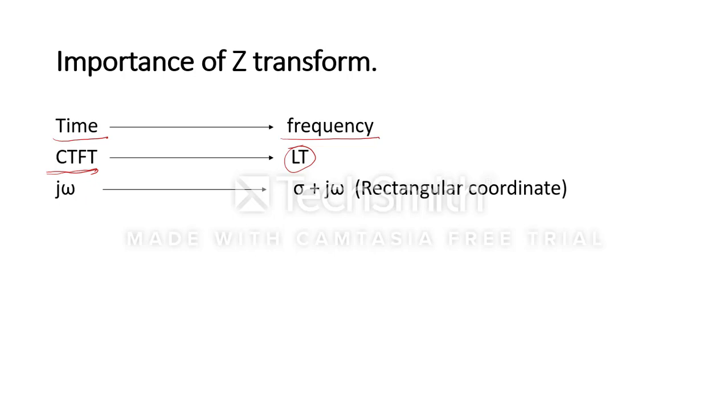If you remember, in case of continuous time Fourier transform, it was necessary that the particular signal should fulfill the Dirichlet condition, then only the signal was valid for Fourier transform. Because of that reason, we were going towards Laplace transform, because in Laplace transform there was no such restriction. Only the thing was the signal should be continuous time. If the signal is a continuous time signal, then we were able to find the Laplace transform. Only the existence comes in question. That's why we go towards the ROC of the Laplace transform.